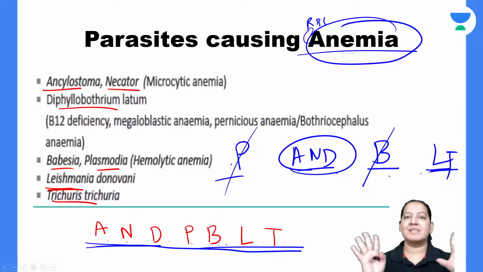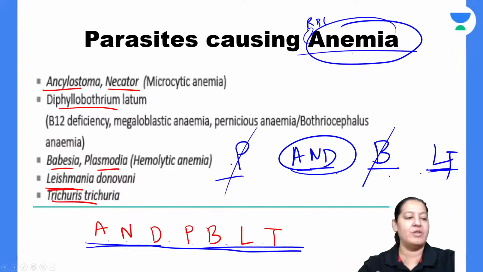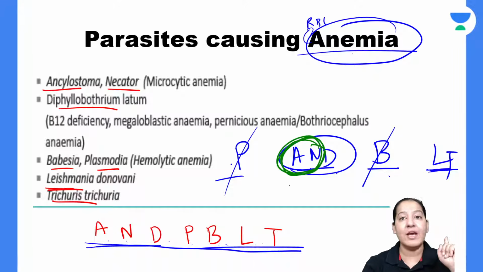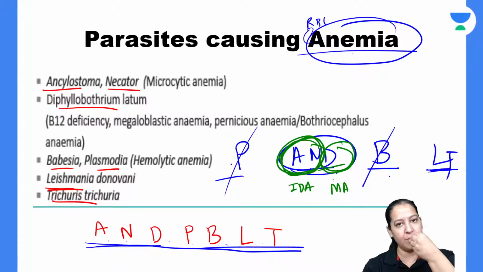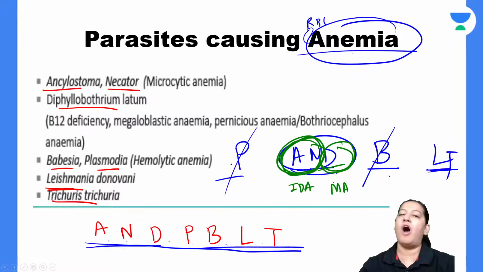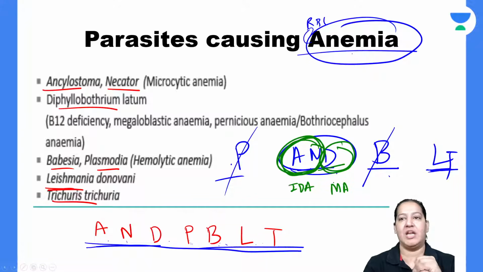So these all parasites cause anemia. Now let me give you the detail. Among them, these two, Ancylostoma and Necator duodenale, cause iron deficiency anemia, that is microcytic anemia. Diphyllobothrium latum causes megaloblastic anemia because it loves B12. Whatever B12 I am eating, if I have D. latum in my intestine, before B12 gets absorbed inside me, D. latum will eat all the B12. So the patient will have B12 deficiency. That's why patients have megaloblastic anemia.